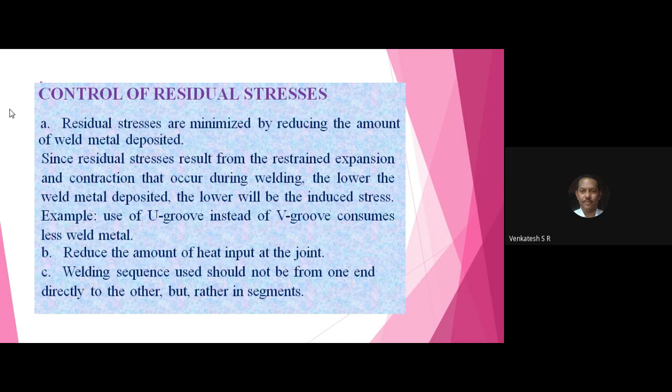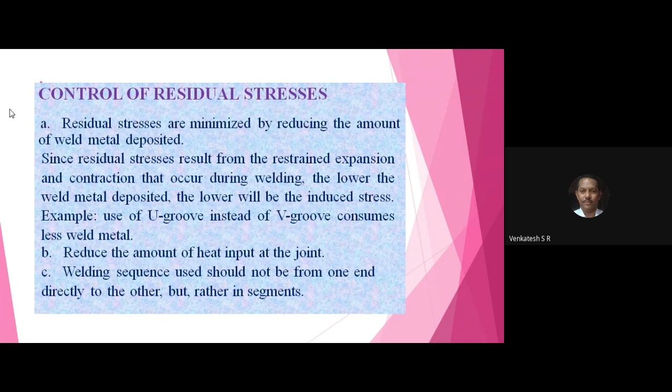Next line, write down example. Use of U groove instead of V groove, which consumes less weld metal.